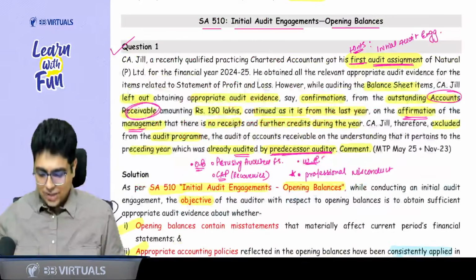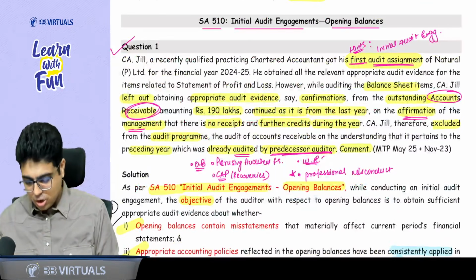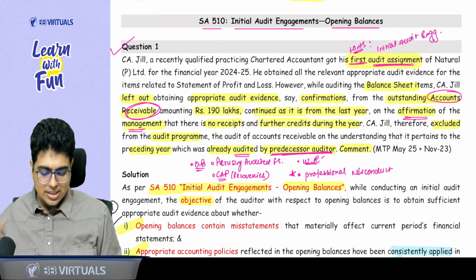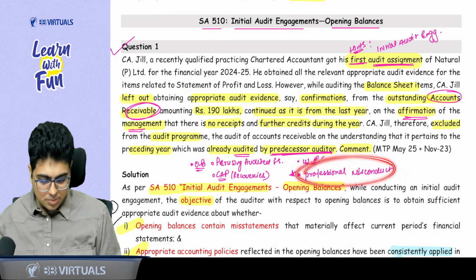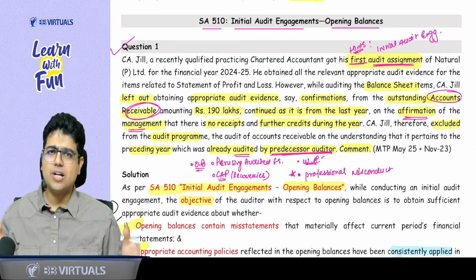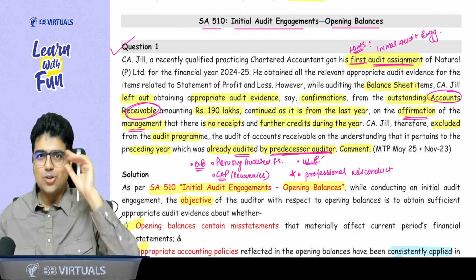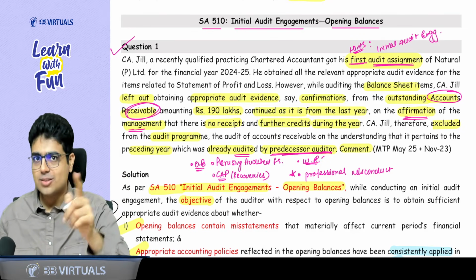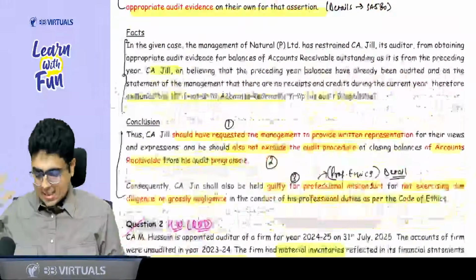Yes, sir. So a quick summary: you talk about the objective. After the objective, you talk about the procedure: perusing the audited financial statement, current audit procedure, checking the recoveries. Then talk about written representation, and lastly, you conclude that it is also a professional misconduct, Clause 7, Part 1 of the Second Schedule. You like this question or not? Yes. Still, if you have not liked this video, it is very bad. Quickly like it.